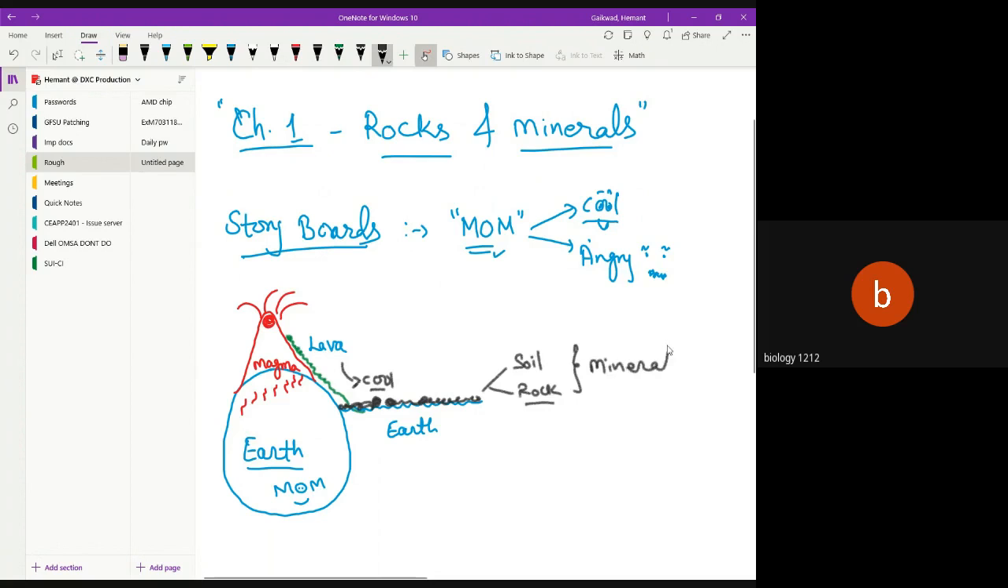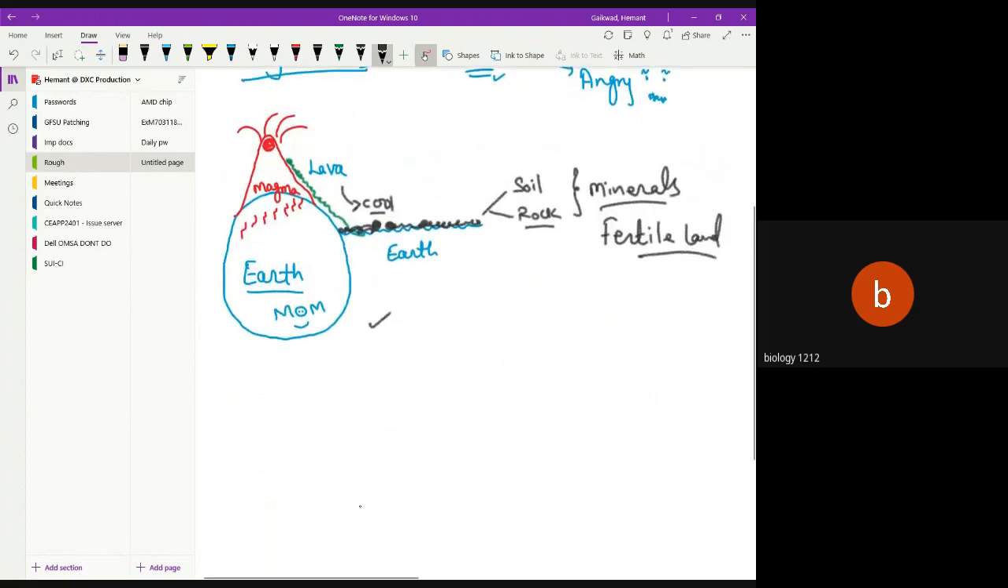So what happens when your mom is very happy? She will give you the special things that you like, any food, fruits, dress, and all these things. So this cooled down lava contains a lot of minerals, which makes very fertile land. This is a simple kind of story, where we do not see any chain, but let us find out the chain now. So understood: magma is inside, lava is outside, and it gets cooled to convert into soil and rocks, and is called a mineral.